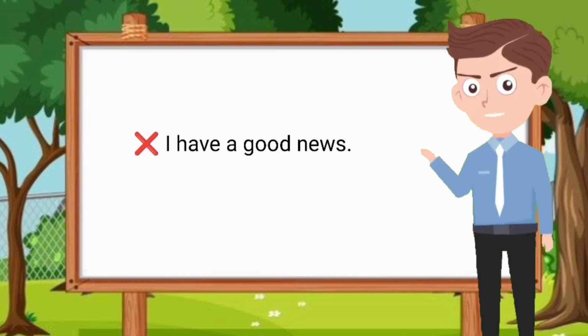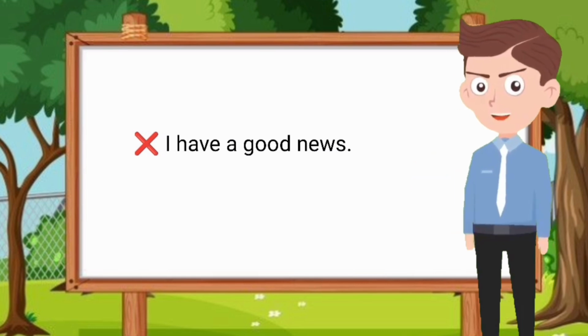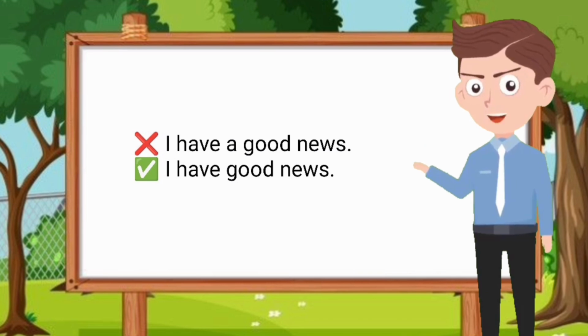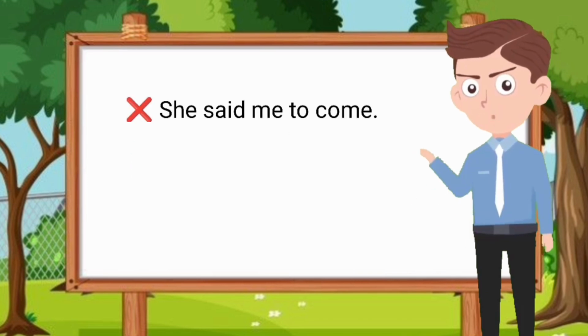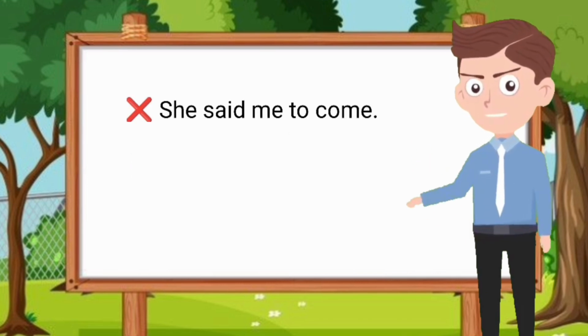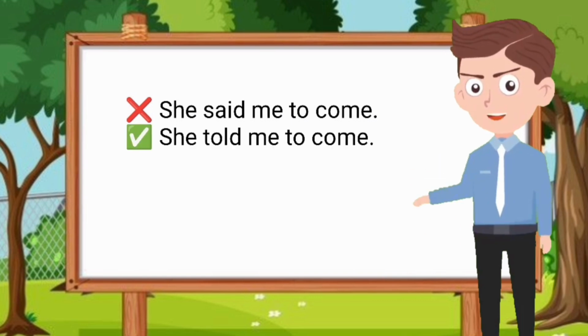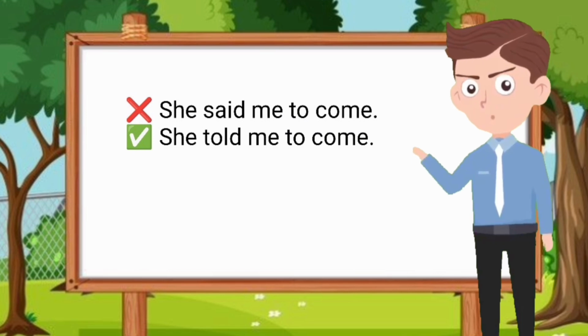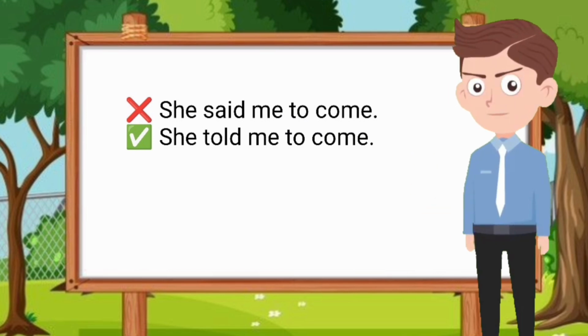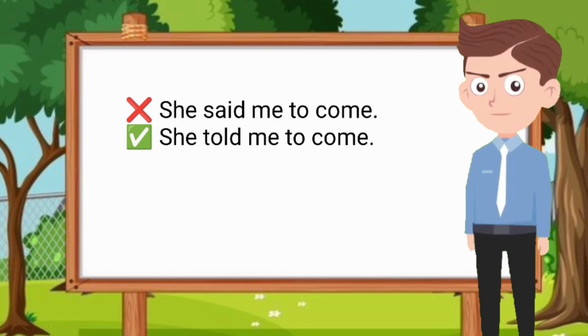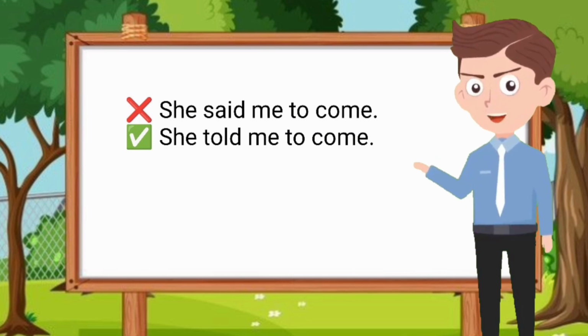Next we have I have a good news. Don't say I have a good news. Say I have good news. Don't say in English, she said me to come. The correct form of this sentence is she told me to come. That is incorrect, and the correct one is she told me to come.